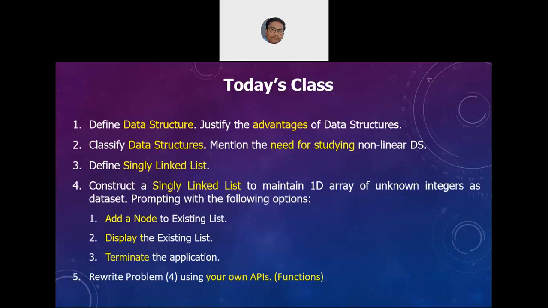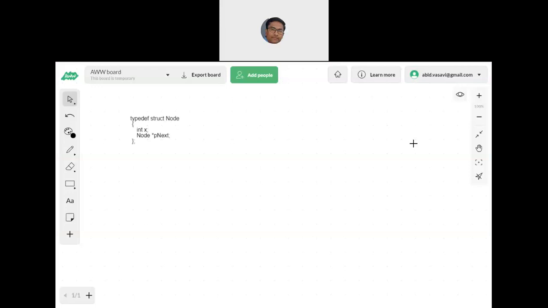Okay, so you have the data, and along with the data, we also have a pointer to the next consecutive record. But this next consecutive record's address need not be continuous. As an example, if you see this whiteboard, you have a structure by name node where x is the data, and next is the pointer to the next node.